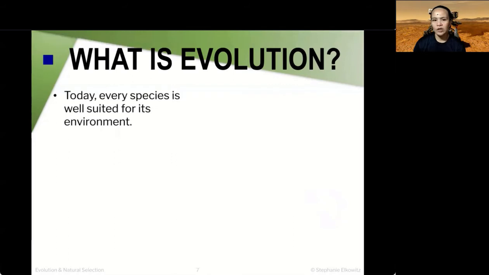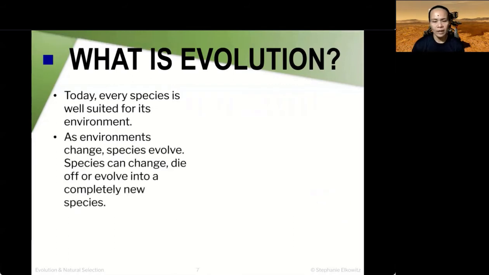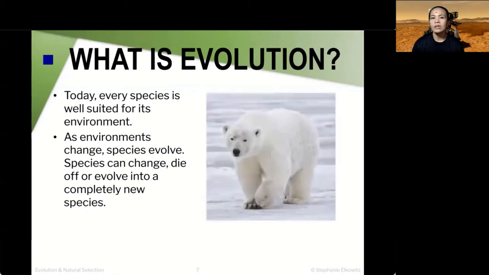Now, today, every species is well suited for its environment. And as environments change, species evolve. Species can change, they die off, or evolve into a completely new species.